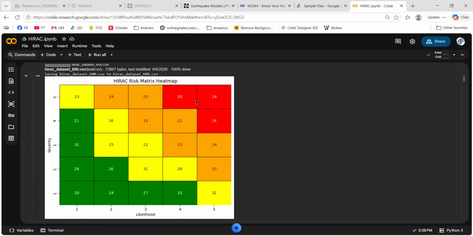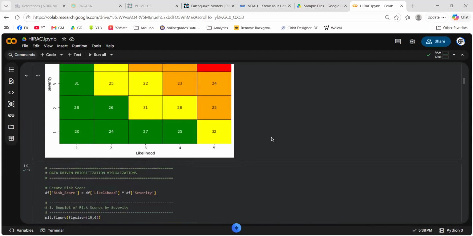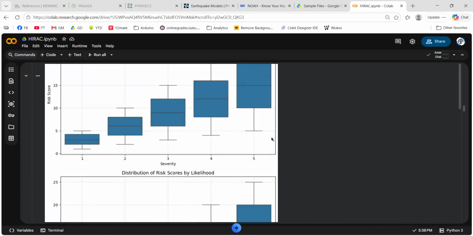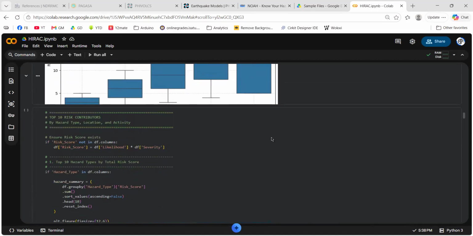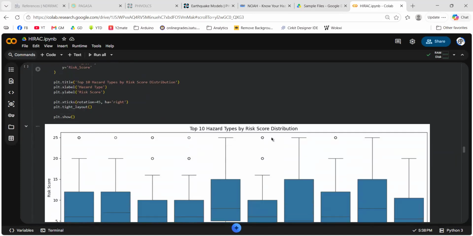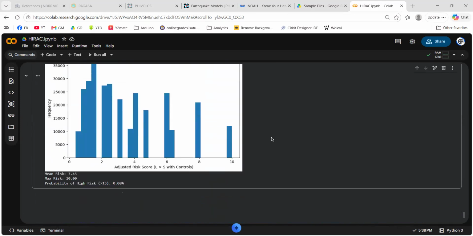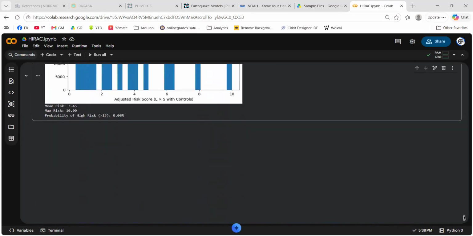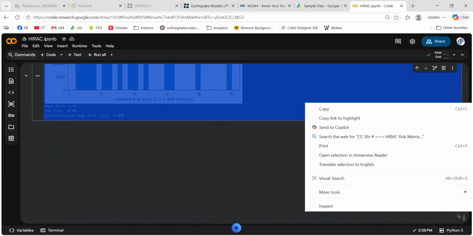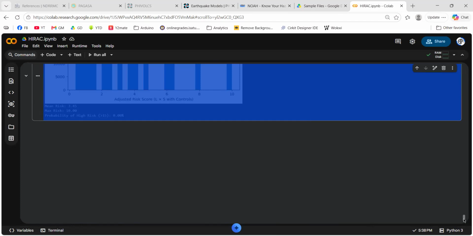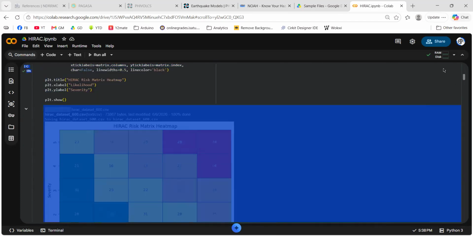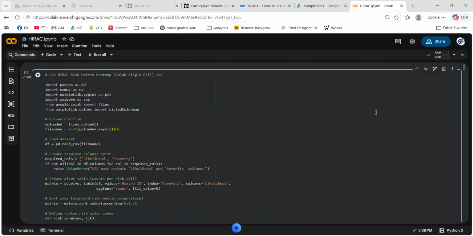So we try to identify which of these should be given utmost prioritization, and with the help of insights from our data, we can know which ones are truly crucial or urgent. That will be all for our demo. Hopefully, you have learned something.